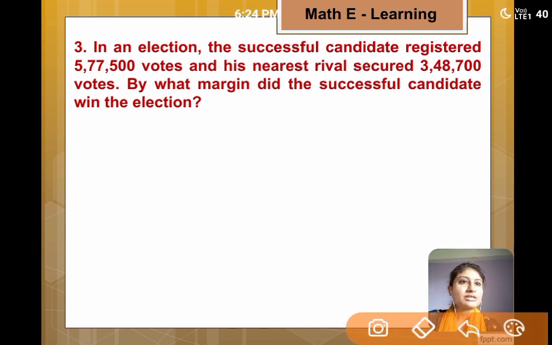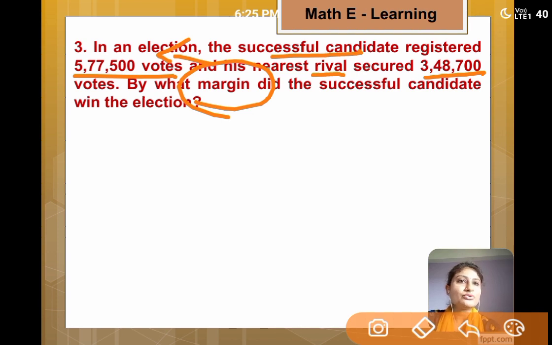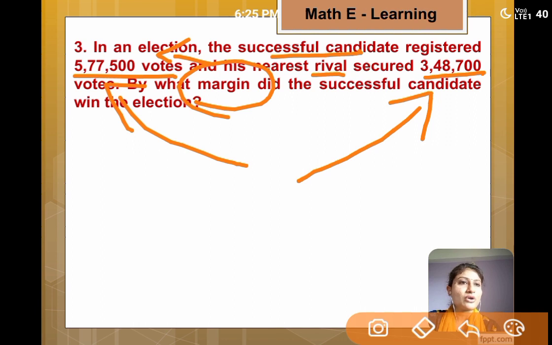So here successful candidate scored 5,77,500 votes and his rival scored these votes. So by what margin this candidate won the election? And for that, what to do here? You have to do subtraction of both these numbers of votes. And we look at this step by step.